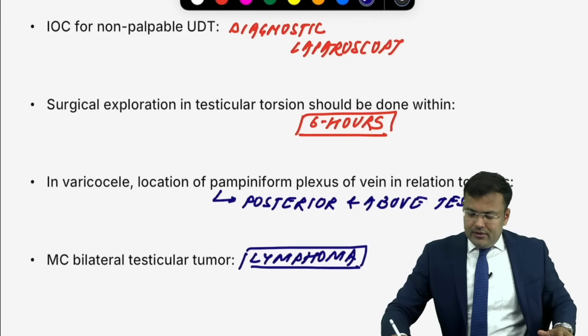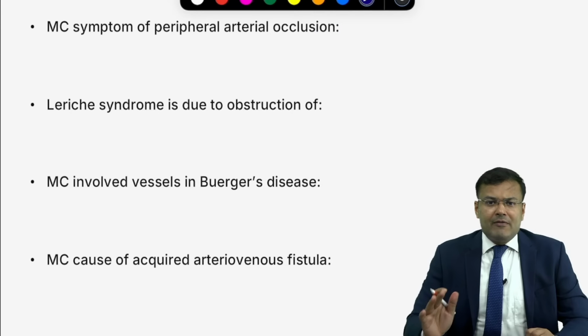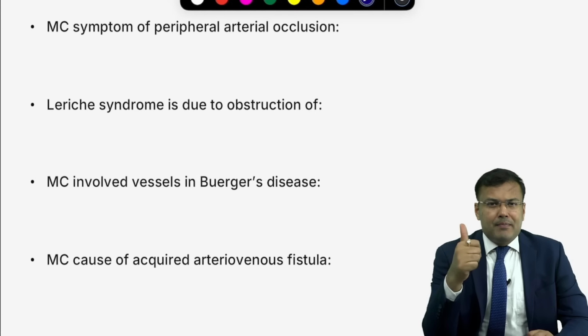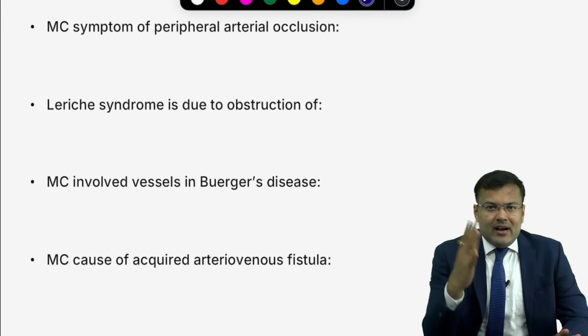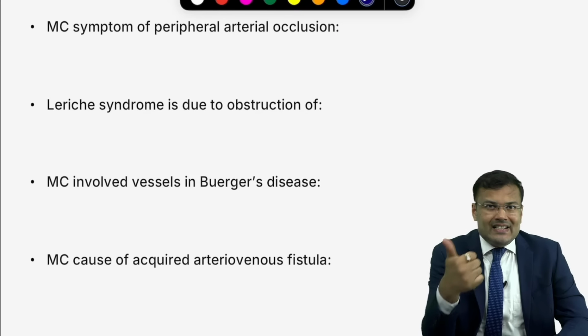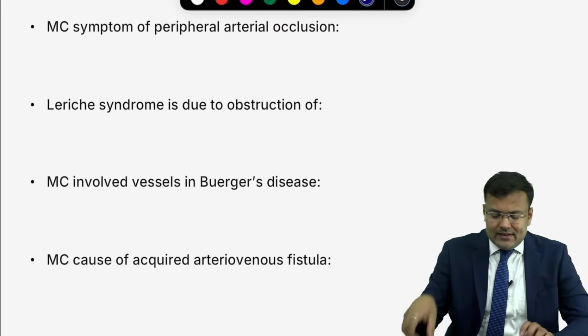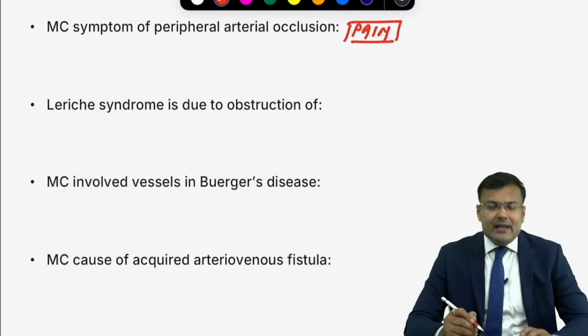Next, what is the most common symptom of peripheral arterial occlusion? All of you know, it is characterized by 5 P's: pain, pallor, paresthesia, paralysis, pulselessness. In compartment syndrome, what is the late sign? Pulselessness. Which one is having worse prognosis? Paralysis. And the most common symptom? Pain. It is pain.